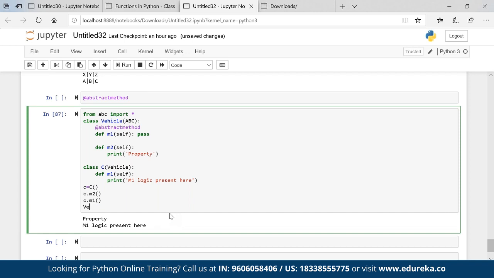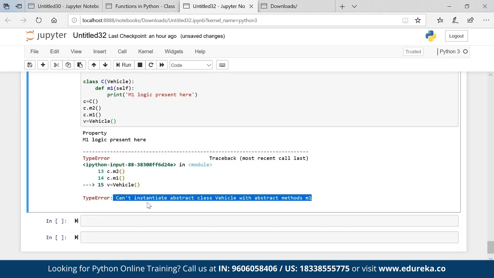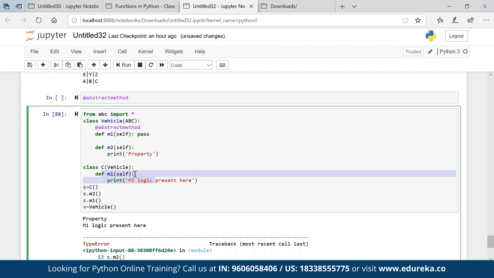What will happen if we write Vehicle? We have to create an object for Vehicle, V equal to Vehicle. You see here, cannot instantiate abstract class Vehicle with abstract method M1. So this is not going to work, but this will work through the child's property. Okay, so the child is giving the parent the property M1. So the M1 task which the parent has to do will be done through the child.